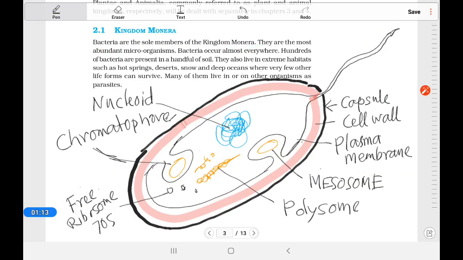So here is a typical bacterial cell. You can see its structure. Here you can see the flagella, it comes out. Cell wall, you can see it is thick, but the cell wall is not made up of cellulose. The cell wall is made up of peptidoglycan